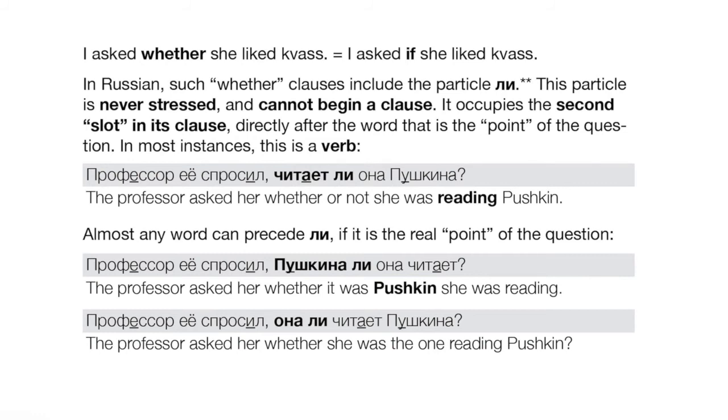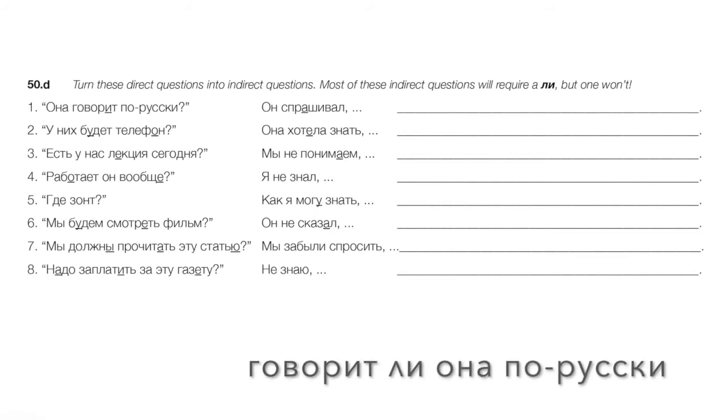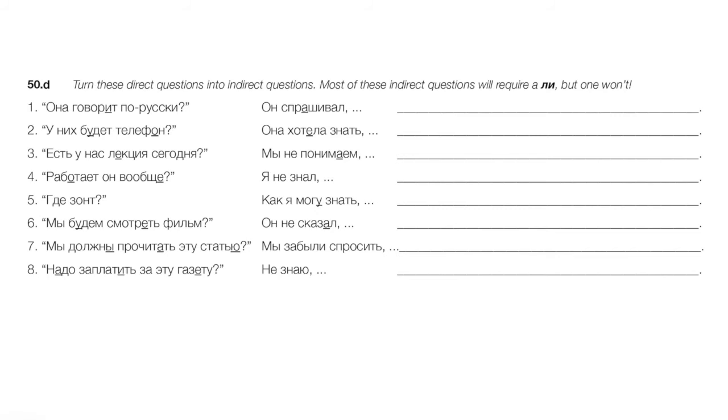Okay, so here let's take some direct yes/no questions, and then turn them into subordinate clauses, right, into whether clauses using li. And let's watch out because at least one of these, we don't need li, we're going to need something else. Okay? He's asking whether or not she speaks Russian. Он спрашивал, говорит ли она по-русски, right? Does she speak Russian or not? Usually in most cases, the verb will be the point of the question, although certainly not always. But that's the case here. Говорит ли она по-русски? Number two, will there be a telephone? Will they have a telephone?